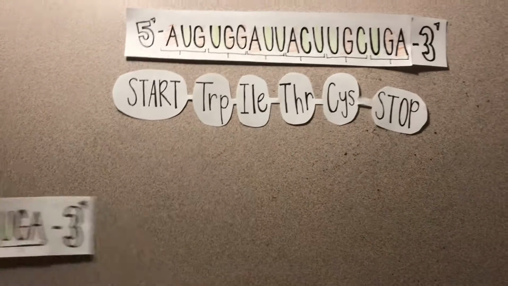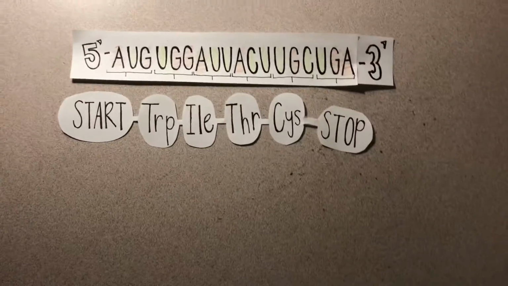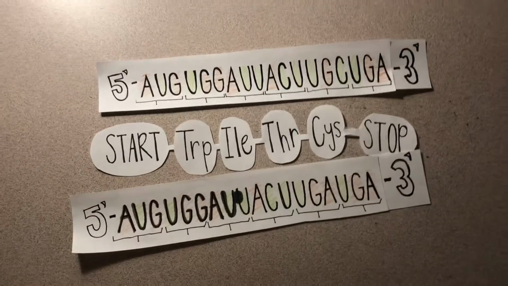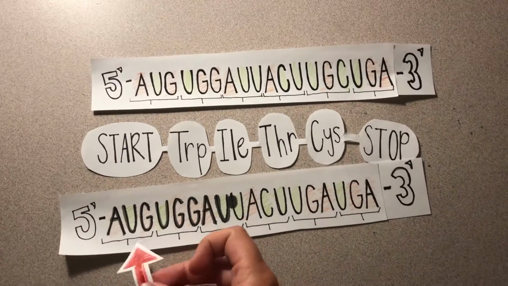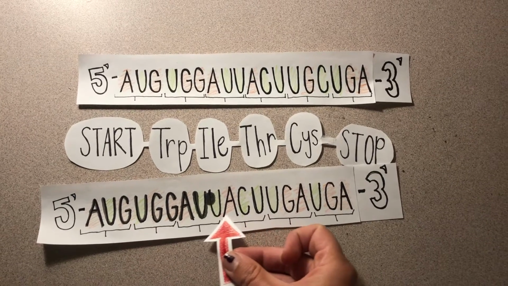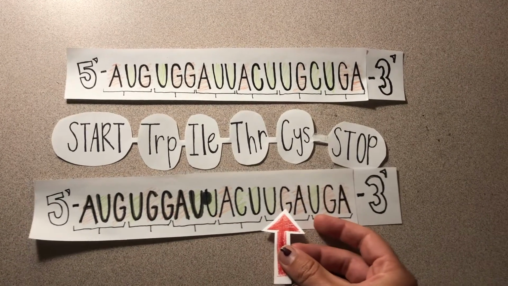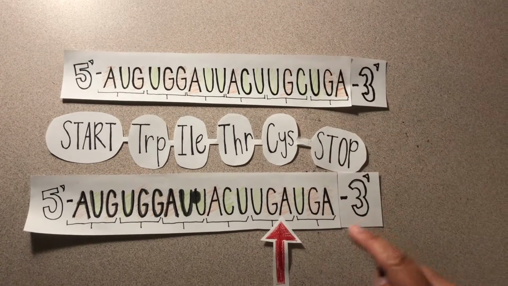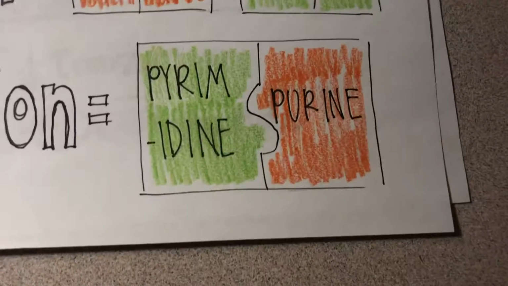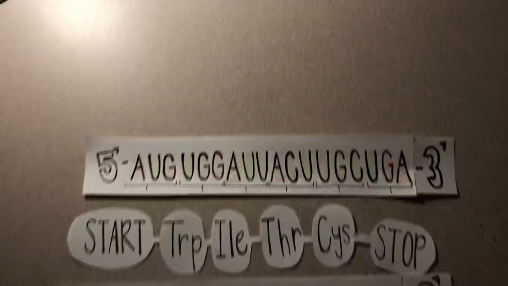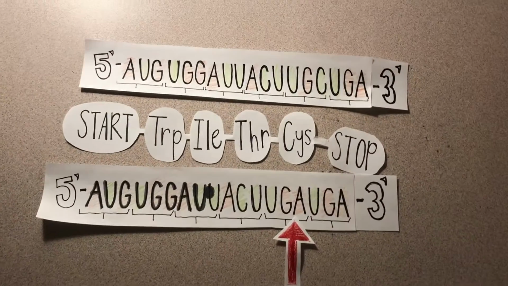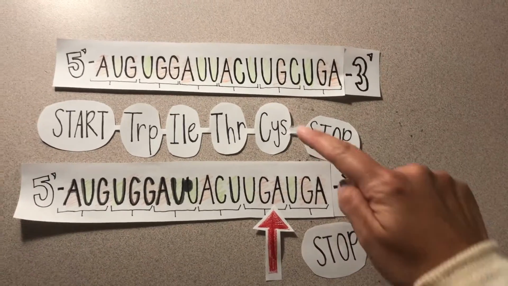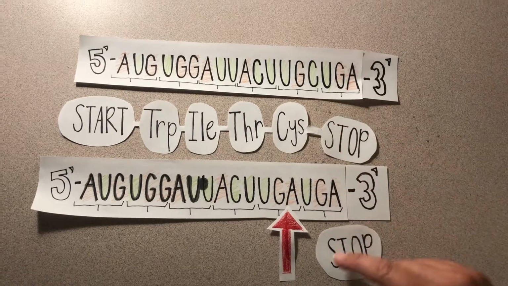Okay, now for another mistake that may occur. So one by one, again, you go through each until you come across the mistake, which looks like it will be right here. The A is coded instead of a C. And once again, orange and green, purine and pyrimidine, which is a transversion. And since UGA codes for stop and UGC codes for CYS, that's the difference.